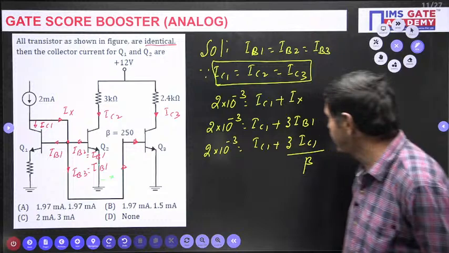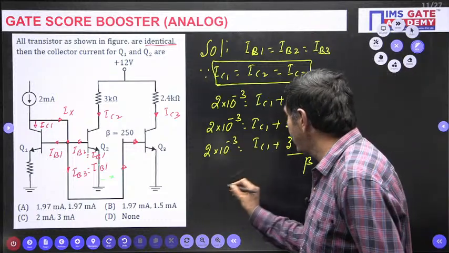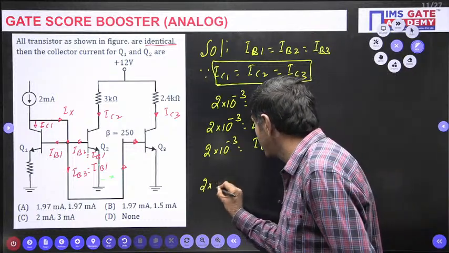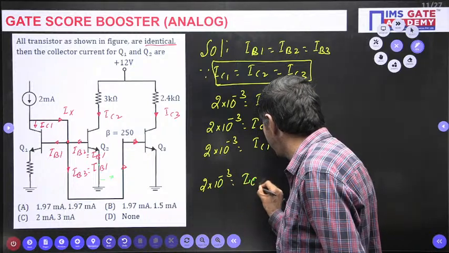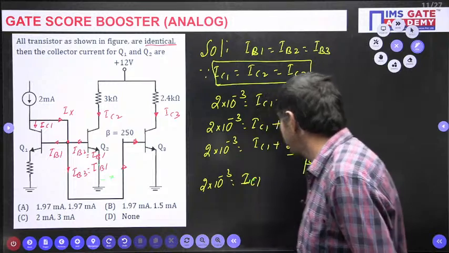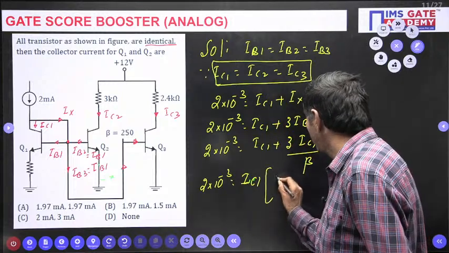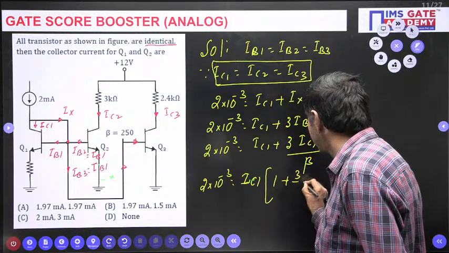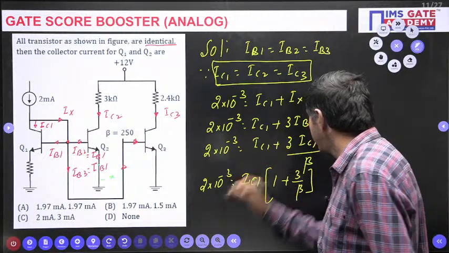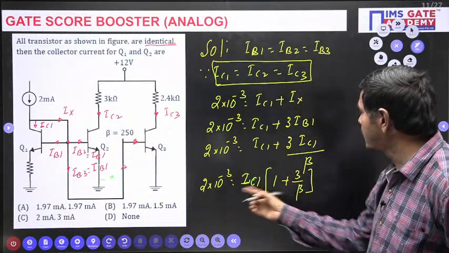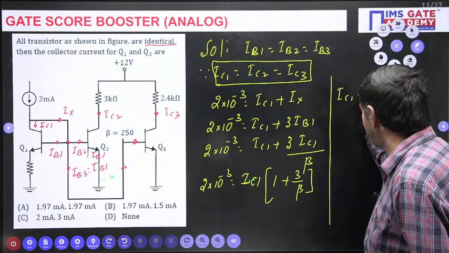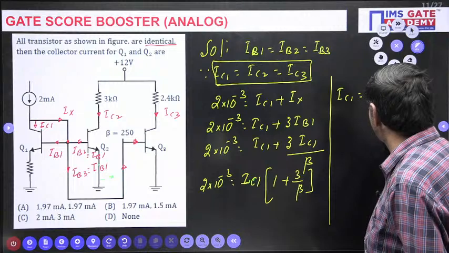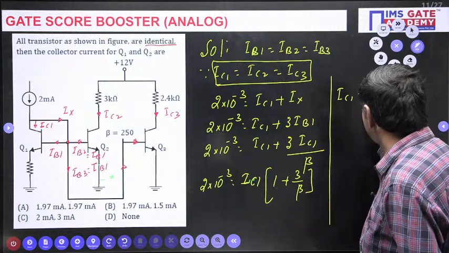IB1 equal to IC1 by beta. And IC1 I want to measure first. 2 into 10 power minus 3, I take IC1 common, then I will get 1 plus 3 by beta. There you can substitute the values to measure IC1. So IC1 is equal to 2 into 10 power minus 3 divided by 1 plus 3 by beta.